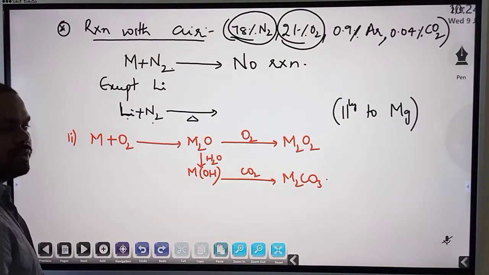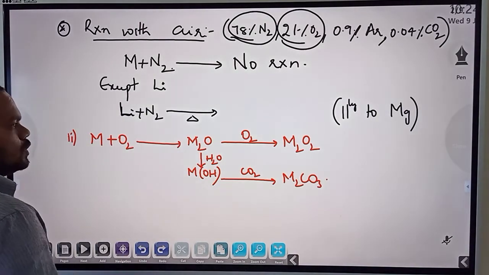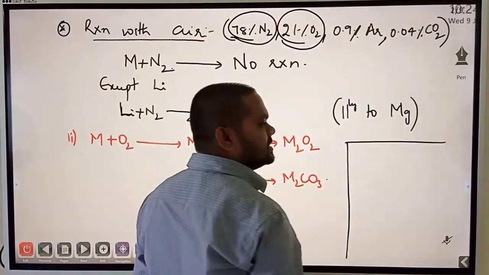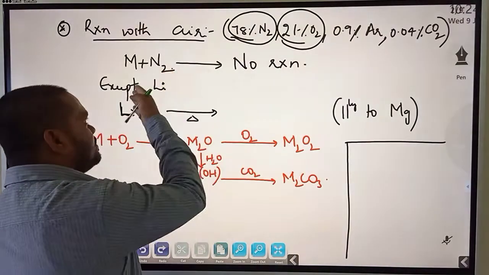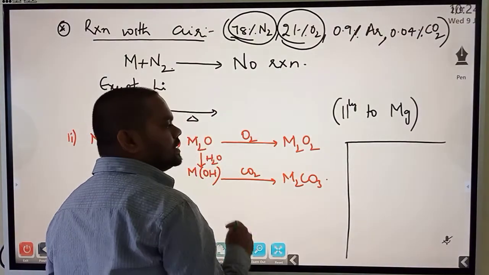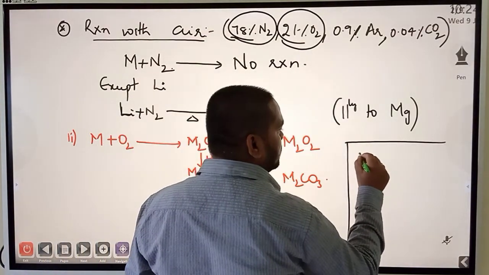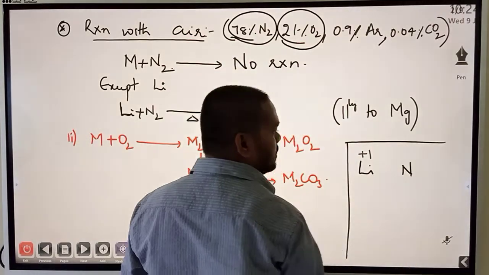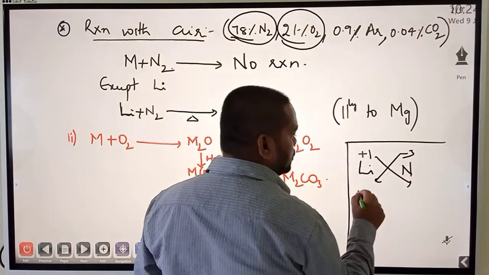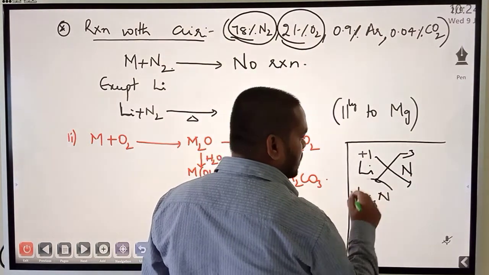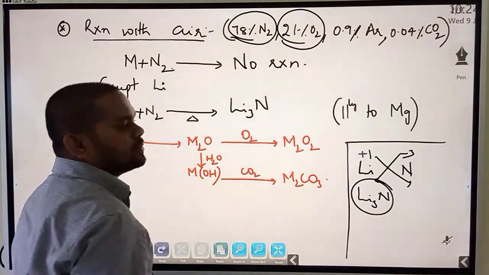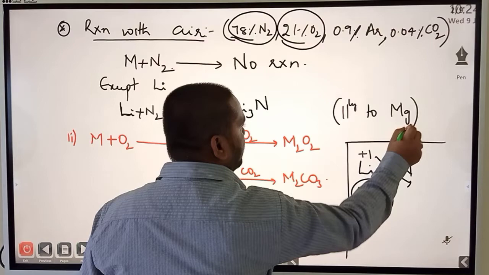So right now, lithium plus nitrogen, if they both are reacting, what should be the product? Obviously it is sensible that except lithium, none will be reacting. Remember this point from now on. So now lithium nitride: lithium will have what charge normally? +1. Nitrogen in the nitride, what is the charge normally? -3. So when you crisscross, what should be the formula? Li3N, and that's what lithium nitride is.